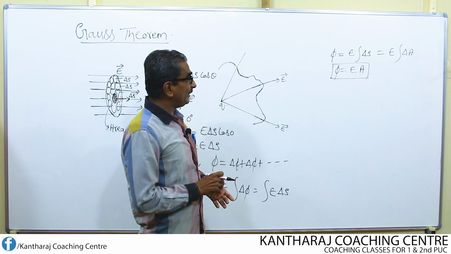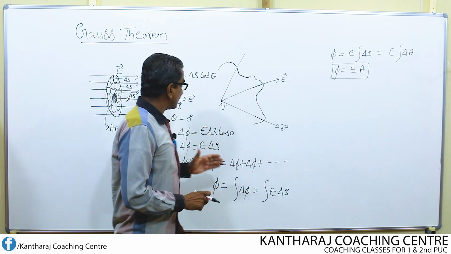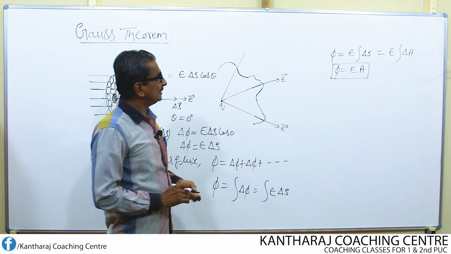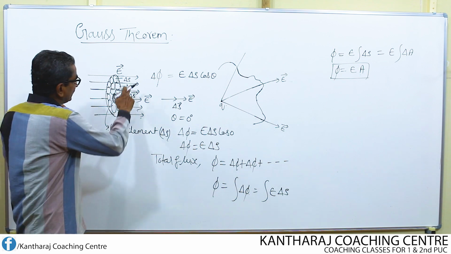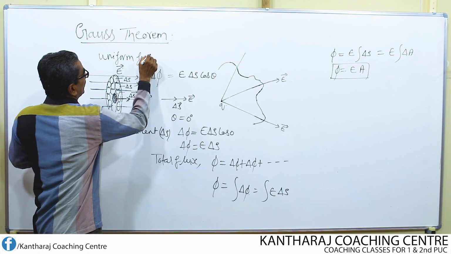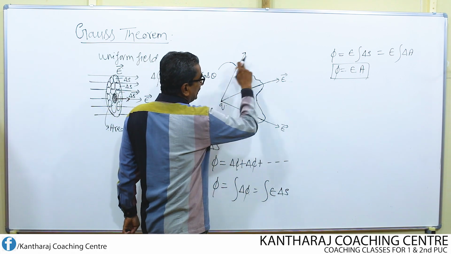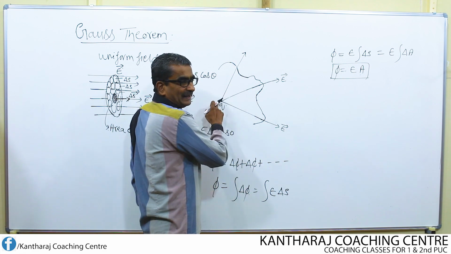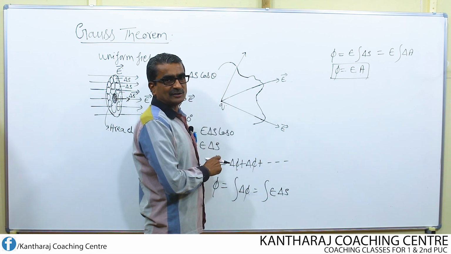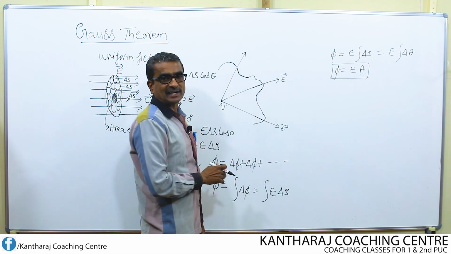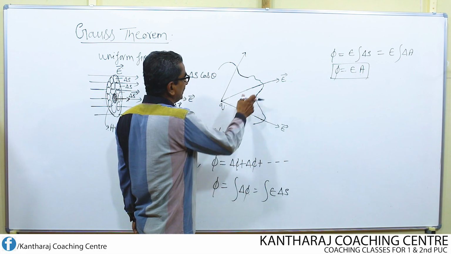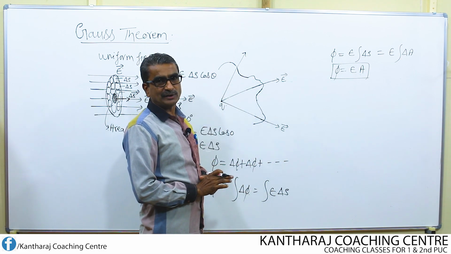Okay, this is one way of approaching the total flux coming out through this area by making use of the flux equation. What about this? You can notice here the field is uniform. Remember, this is uniform field, whereas here the electric field is non-uniform, because we know that a point charge Q always produces a non-uniform electric field. How can you say that? Because electric lines of force are radial. They are found to be diverging. If that's the case, then the field around this charge remains non-uniform.